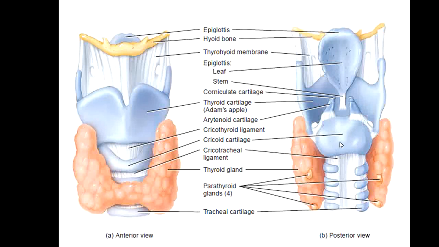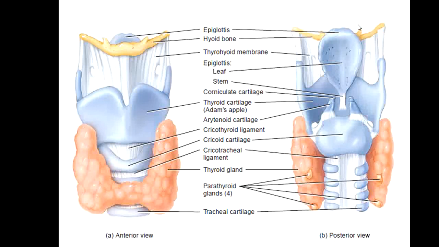That is why this is called cricoid cartilage, a complete ring, or a complete circle. Below the cricoid cartilage, the trachea starts, and the trachea consists of semicircular cartilages. You can see over here that these tracheal cartilages are semicircular, not a complete circle, not a complete ring.